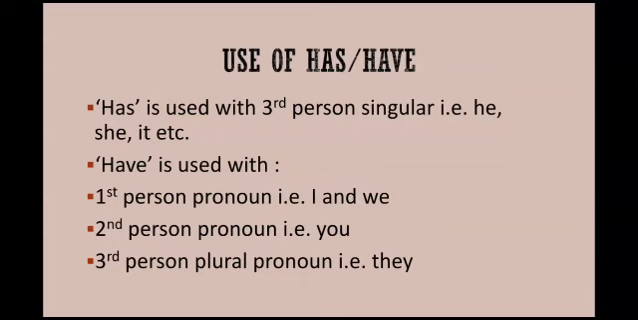After the structure, let's study the use of has or have. Has is used with third person singular, that is he, she, it, etc. For example, he has already taken his lunch. Ram has gone through the article. Have is used with first person pronouns, that is I and we, second person pronoun, that is you, and third person plural pronoun, that is they. Some examples are there. I have finished my meal. Have you gone through the article? Have they finished their work? Etc.